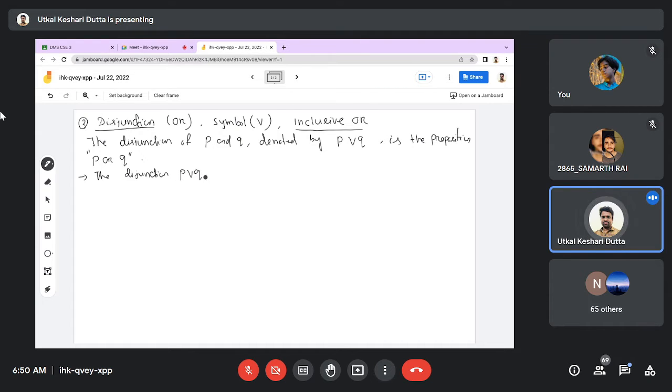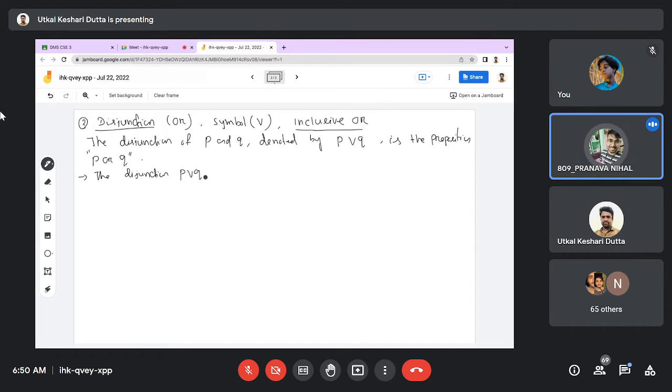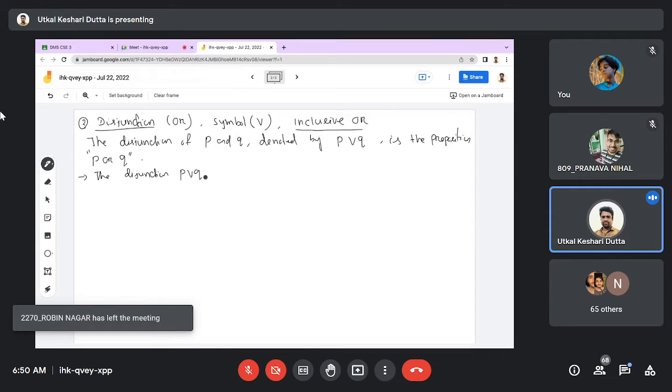The disjunction, that is P disjunction Q or P or Q. Then tell me when it will be false and when it will be true. True in three cases, false in one case. Inclusive or means that if at least one of them is true, then P or Q will be true. Or means either or. So if any one of them is true, it will be true, just opposite to and. If both are false, it will be false. That is the rule of disjunction.